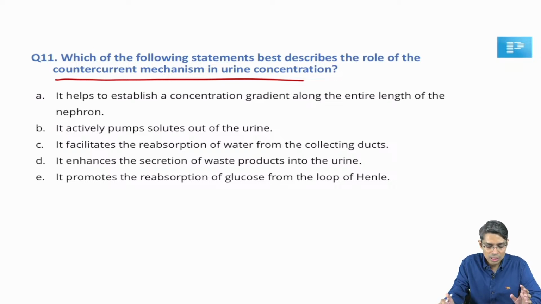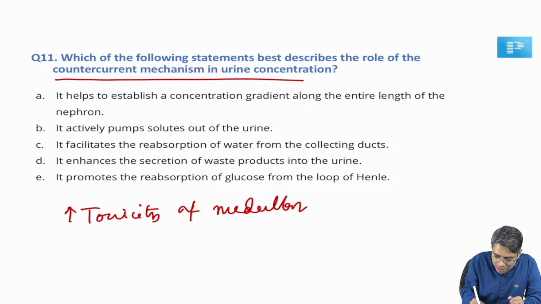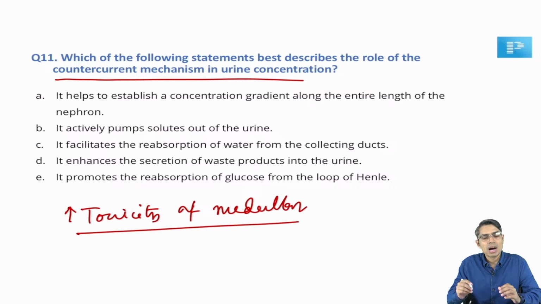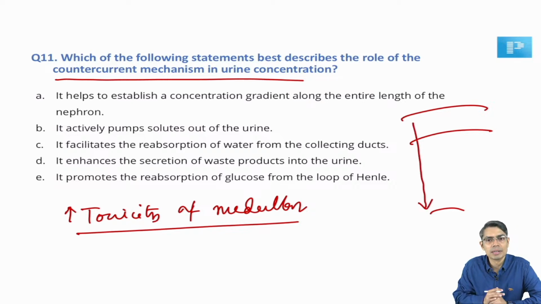All of you know that the countercurrent system is going to increase the tonicity of the medulla of the kidney. So, increased medullary tonicity. How will the medullary tonicity be increased? Suppose this is the cortex part of the kidney and this is the medullary part.